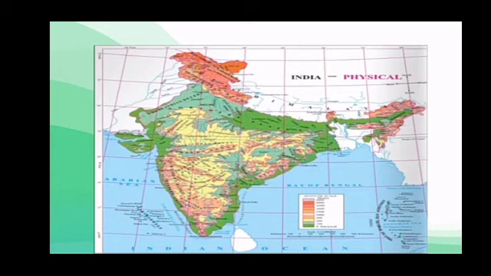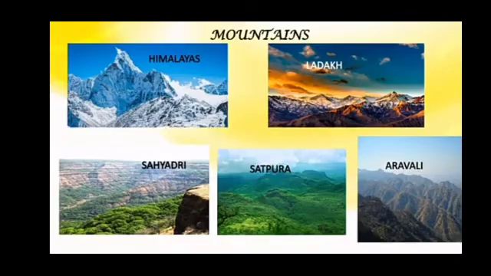Here we have some questions related to this physical map. We will find the answers with the help of this map. See the first question. Find the mountains and name them. In this map the mountains are the Himalayas, Ladakh, Sahyadri, Satpura and Aravalli.